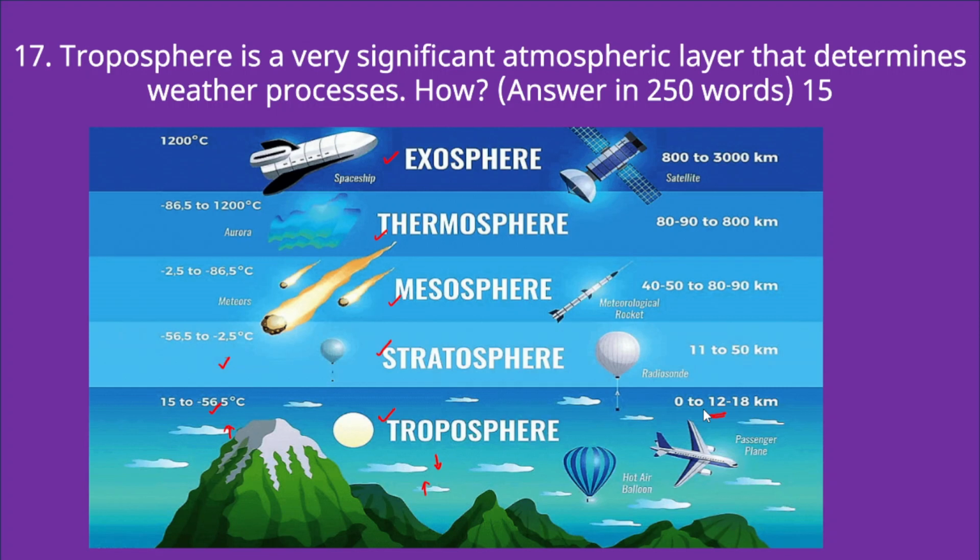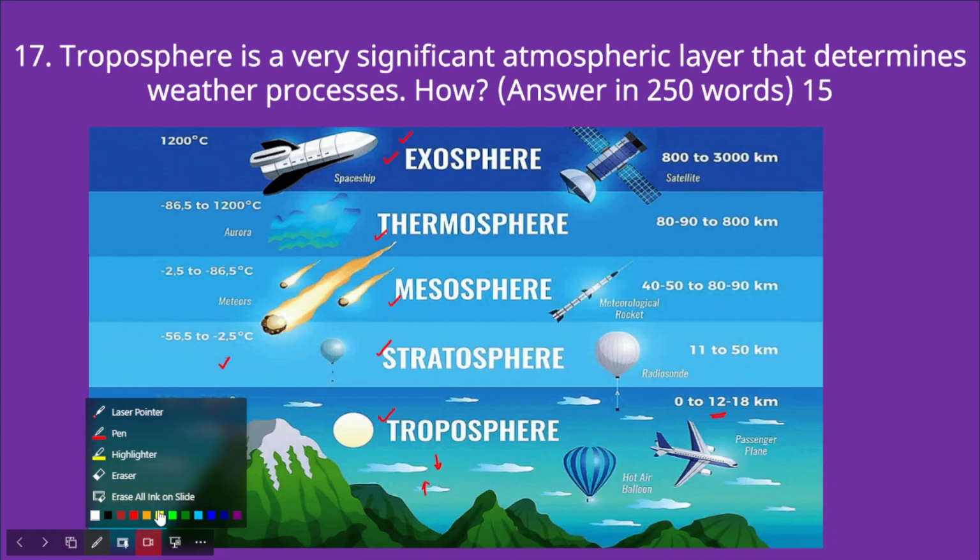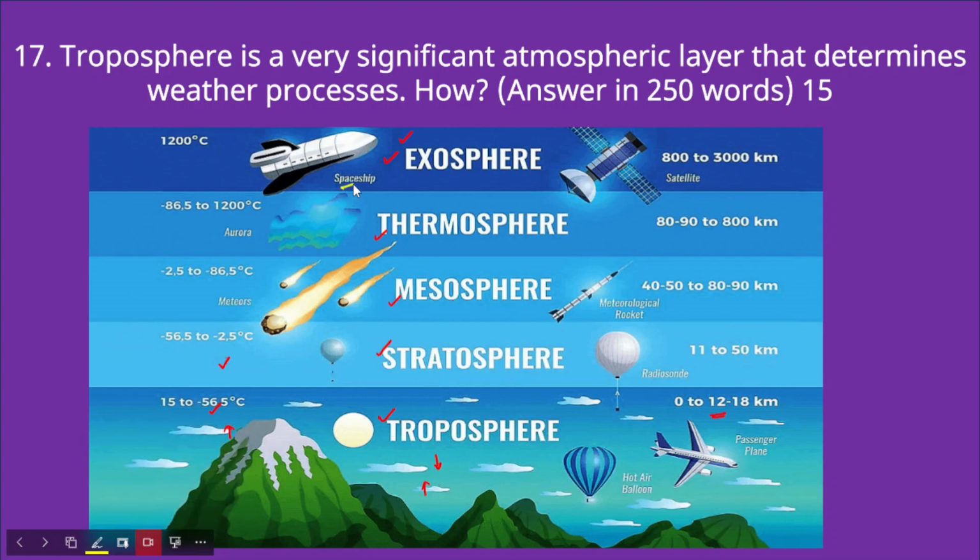Now exosphere is the uppermost layer of the Earth. So in the upper layer of the planet Earth, that is exosphere, the temperature is very high. Along with the highest temperatures, the majority of the spaceships can be found in this region along with the satellites.